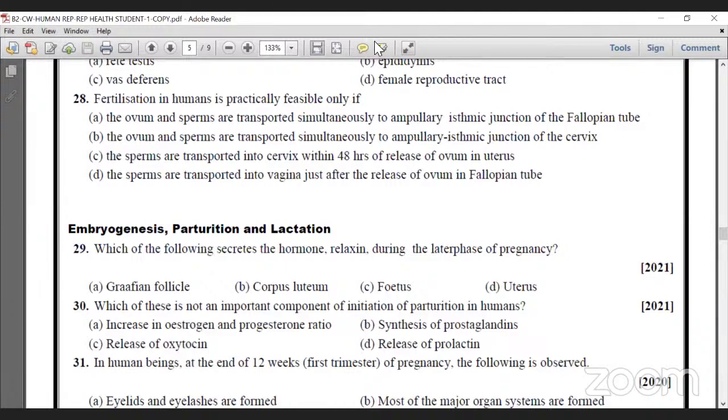Fertilization generally occurs not in the vaginal passage, not in the uterus, not in the ovary, but in the region of the fallopian tube, especially the ampulla. So there is a tube. This is the uterus, the uterine chamber, this is the oviduct, and this is the vaginal passage.